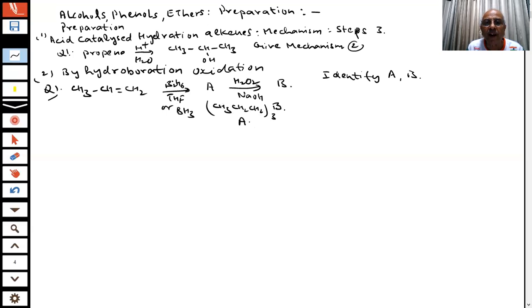And then when it is reacted with hydrogen peroxide and sodium hydroxide, what is the result? This is hydroboration, and then there is an oxidation in the presence of OH. Then what will you get? You will get 3 CH3CH2CH2OH. This is the product. So you are getting an alcohol, and excellent yields are obtained.